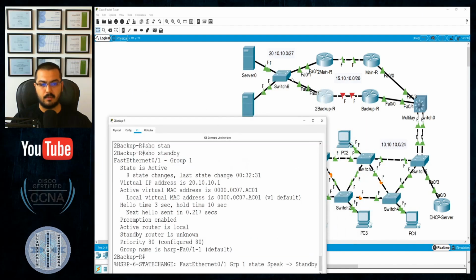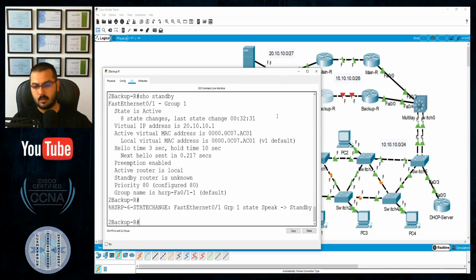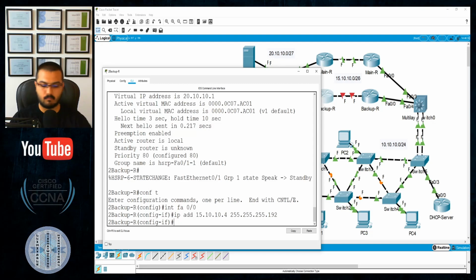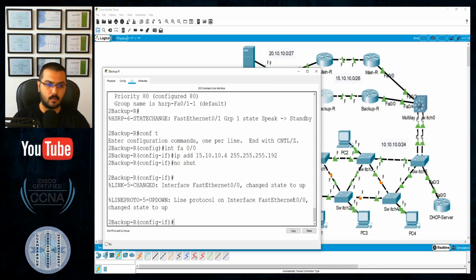Let's do the same. Advertise two networks, with an IP address on 0/0. It's a standby. That will be .4. No shut, exit.